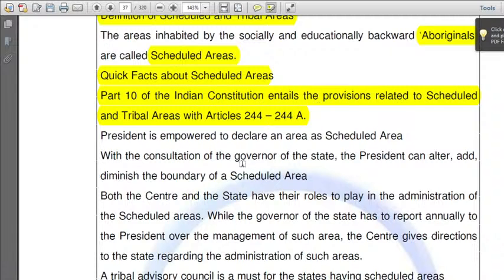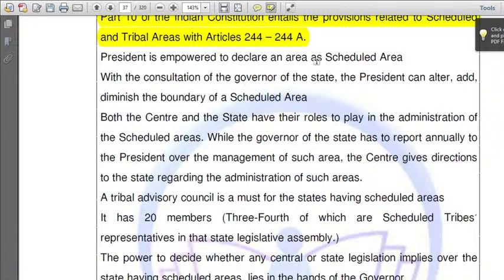Just as we discussed above. So who is empowered to declare an area as a scheduled area? The President is the one. Okay. Mark my words: from any word or any sentence in polity, UPSC can frame questions. Try to frame as many questions by yourself, thinking in that angle, that means sitting in the seat of an examination setter. In this way, you can crack UPSC or any other exam in the world.